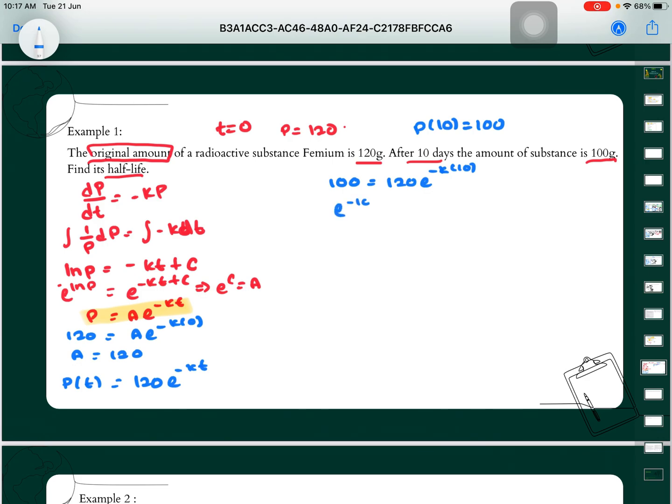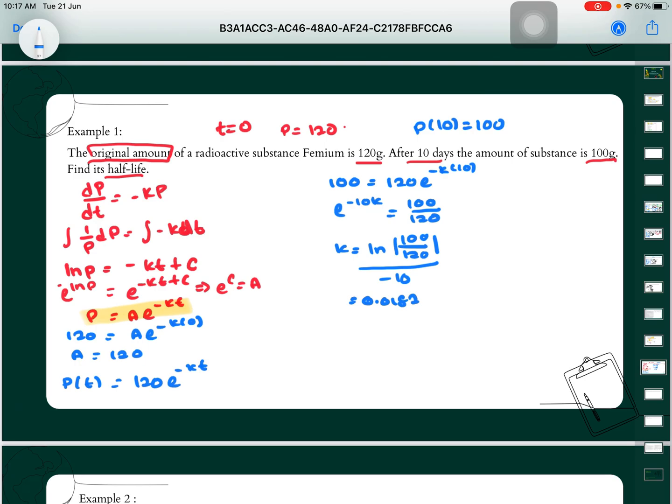We want to find the value of K. So e power of negative 10K equal to 100 over 120. So we will get K is equal to ln of 100 over 120, over negative 10. Then we will get K is equal to 0.0182.